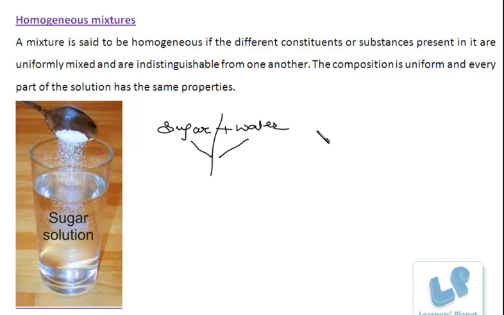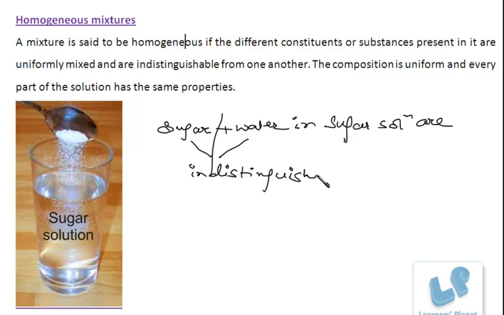And sugar and water in sugar solution are indistinguishable. Indistinguishable means from a sugar solution you can't point out that this is sugar and this is water. You can't separate sugar and water from sugar solution. Of course you need to do evaporation or other process for separating sugar and water, but you can't identify a boundary between sugar and water.